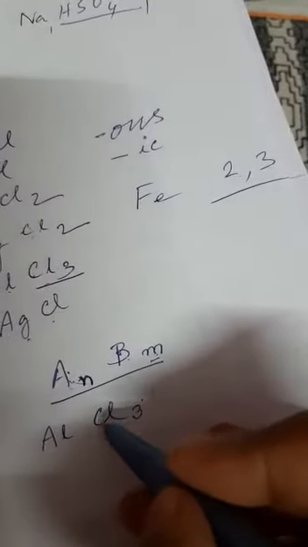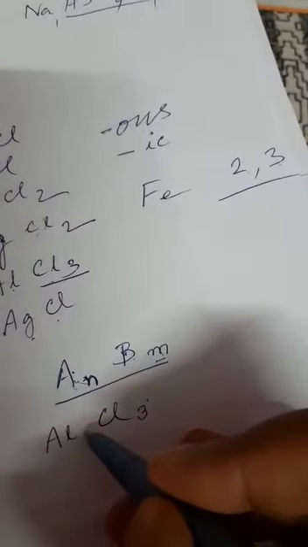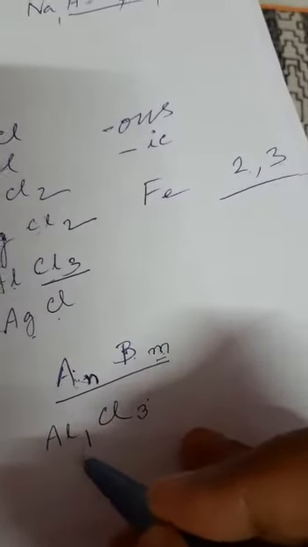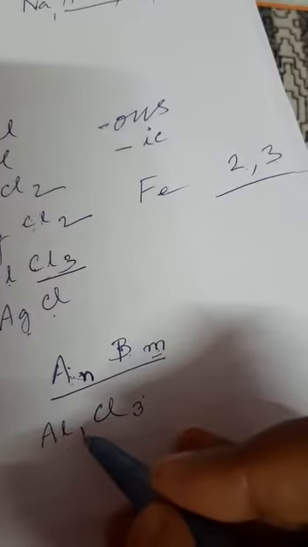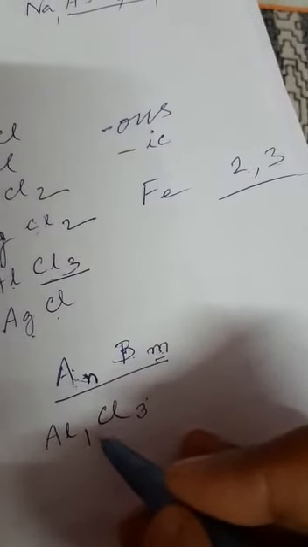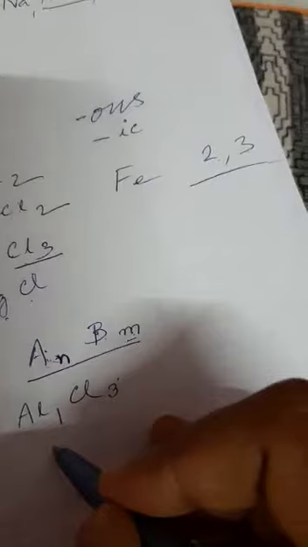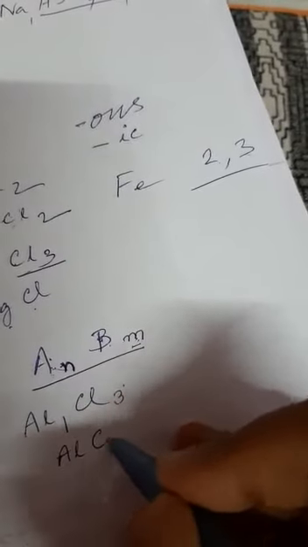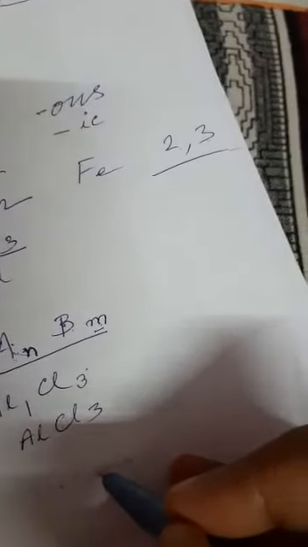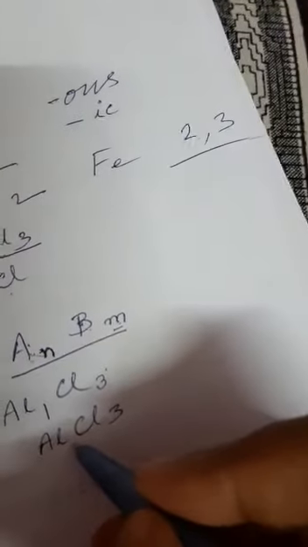We know that the valency of chlorine is 1, so it will be written here as a subscript 1. Actually you need not write 1, so finally you have to write AlCl3.